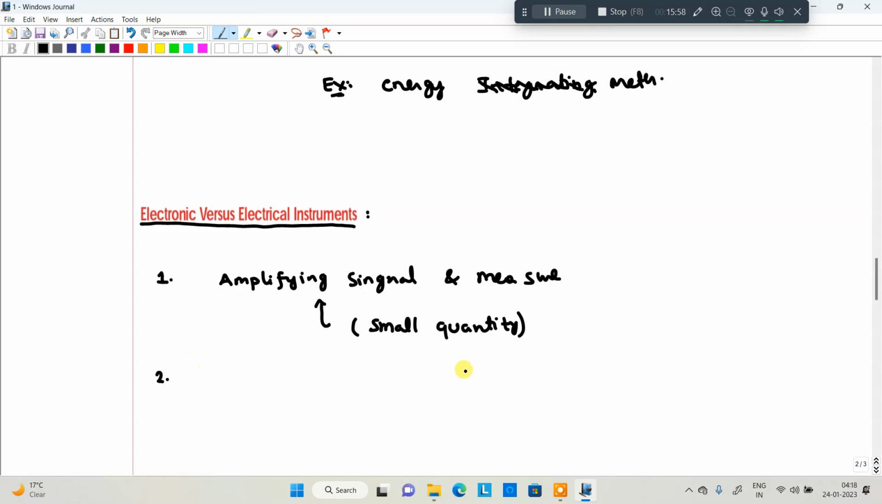Next, the second important point: it has very high sensitivity because it measures very small quantities. Whenever there is high sensitivity, the input impedance is very high, increased. It means that the loading effect decreases. With very high input impedance, the loading effect will decrease. Got my point? So this is one more advantage of electronic instruments.